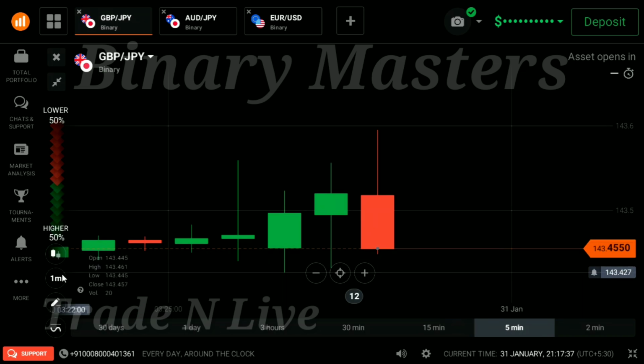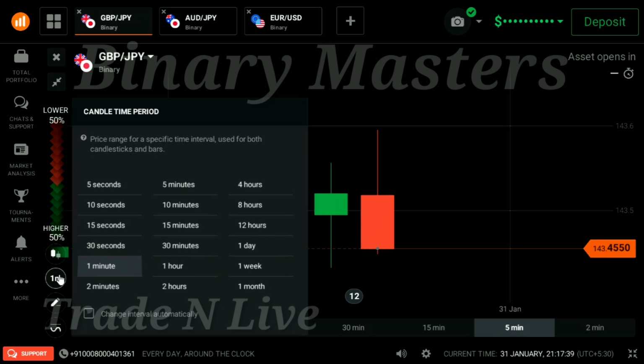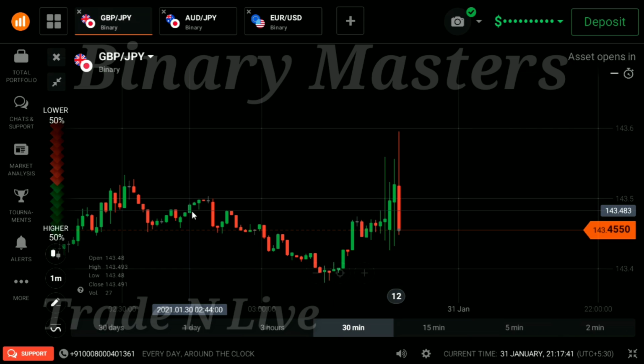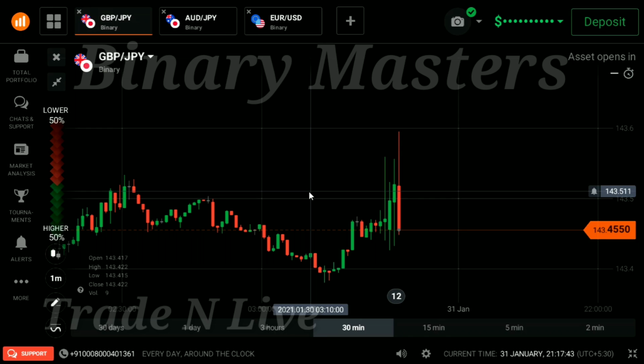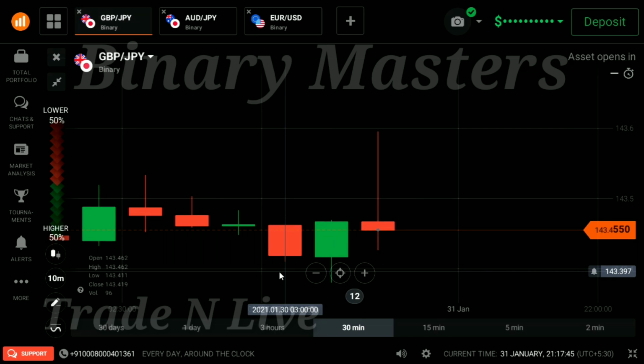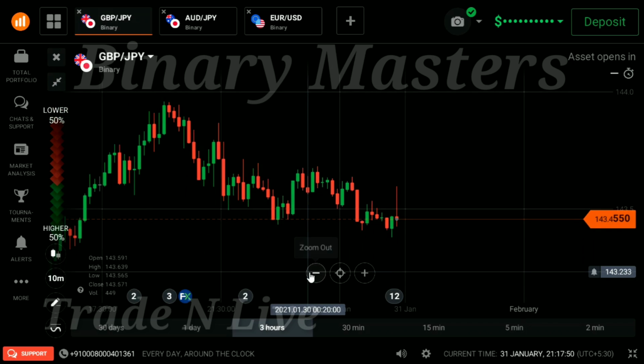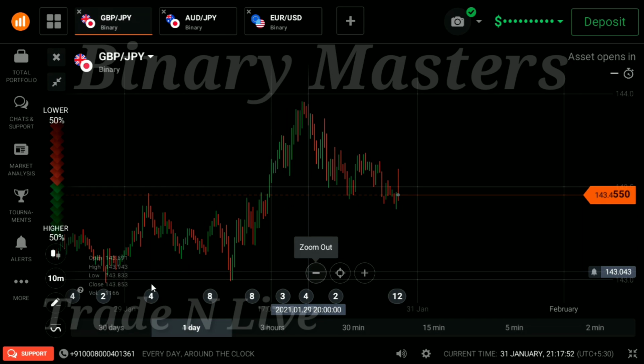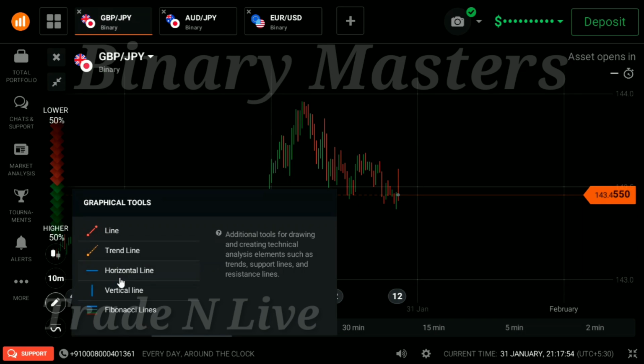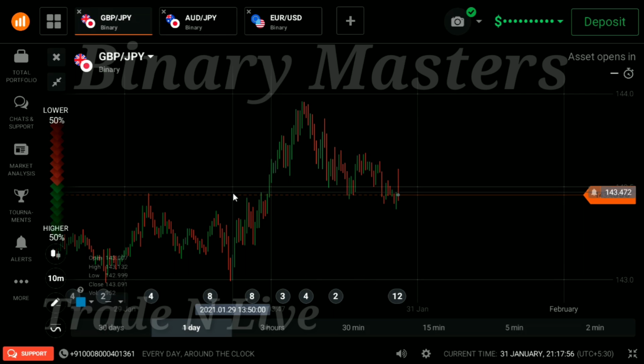So another one is GBP JPY, the other chart. Let's also change it into 10 minutes time frame. Also the last candle has a big wick. Okay, it looks like a pretty good candle.